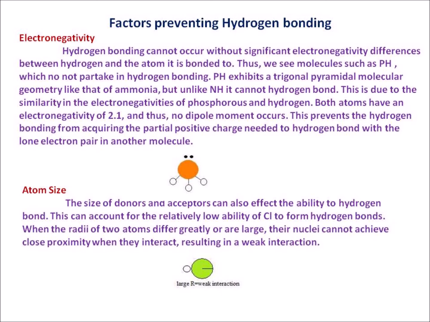This prevents the hydrogen from acquiring the partial positive charge needed to hydrogen bond with the lone electron pair in another molecule. Size of the atom. The size of donors and acceptors can also affect the ability to hydrogen bond. This can account for the relatively low ability of chlorine to form hydrogen bonds. When the radii of two atoms differ greatly or are large, their nuclei cannot achieve close proximity when they interact, resulting in a weak interaction.